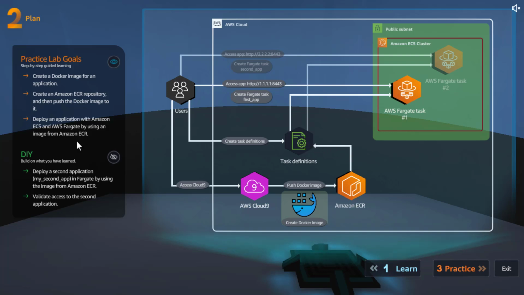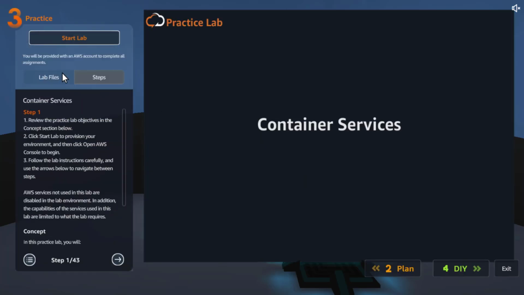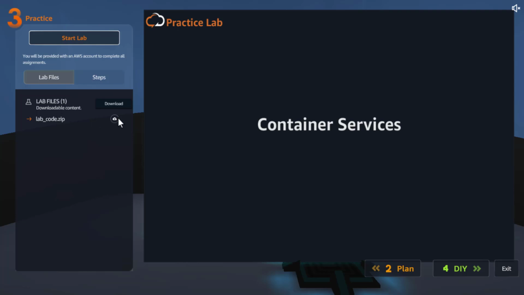Okay. Then as part of DIY, we'll deploy a second application in Fargate by using the image from the ECR. Then we will validate access to the second application. How? By trying to access the web address for that. So let's see if we have any. Yes, we have some code files. So let me download.